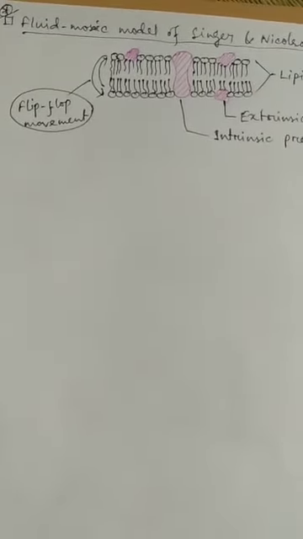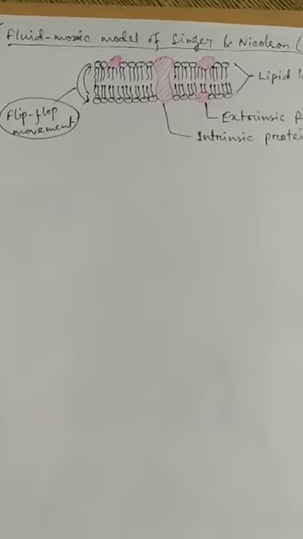This movement is called flip-flop movement. So this is the structure of the cell membrane.